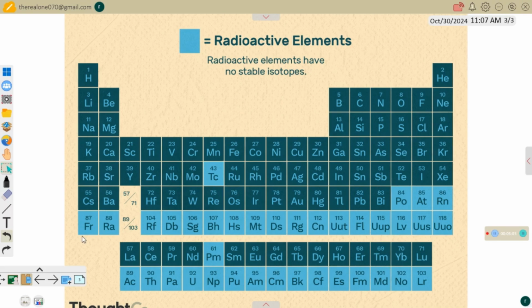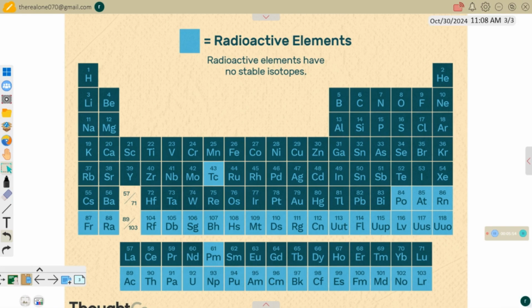Now, check this row also. You can see that the entire row is made up of radioactive elements, which is period 7, starting with francium, radium, and so on. They are all radioactive elements. And if you consider period 6, where we have polonium, astatine, and radon, these three are also radioactive elements. So thank God for the color. This color helps us understand and identify the radioactive elements. That is how we can study radioactive elements. We'll study more about it in subsequent videos. Radioactive elements don't have a stable nucleus, and that is why it is easy for them to split.